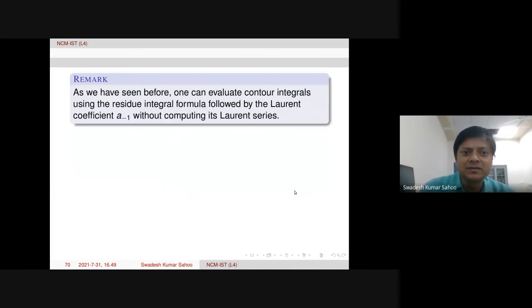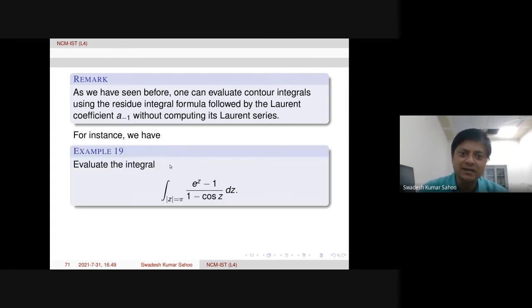Now we see one remark that, as we have seen before already, residue has one formula. A minus 1 has integral formula. That way we computed many examples. But here what we see, without computing its Laurent series, one can also compute A minus 1 using that integral formula. So I take another complicated or non-trivial example.